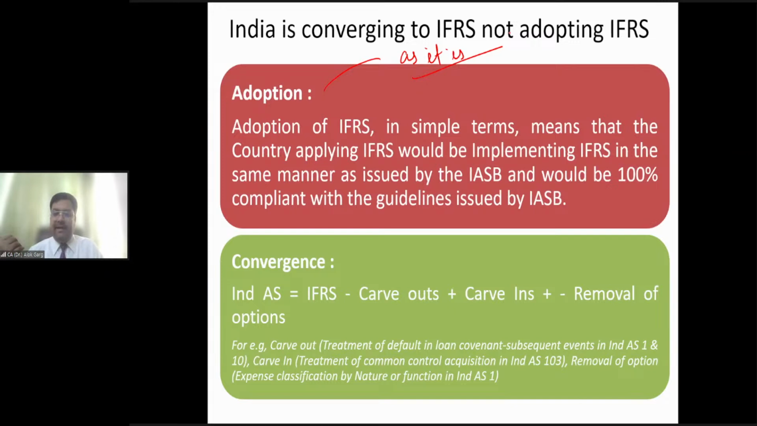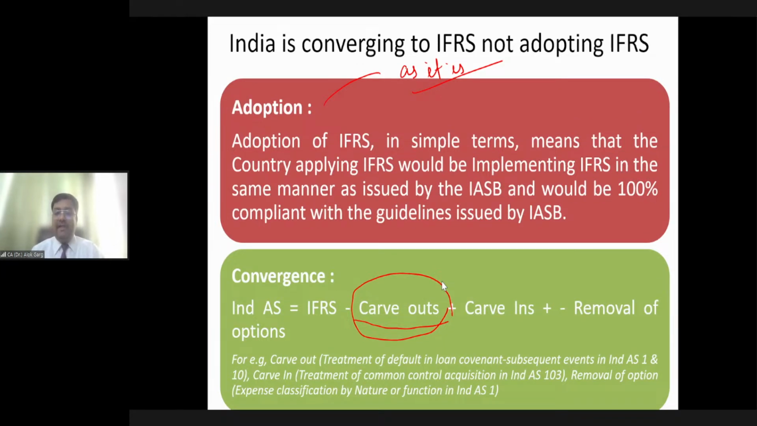our industries, our companies, right? So friends, whatever changes we have done, we have classified these changes into three parts, right? Carve out. What is meant by carve out? Carve out means doing some changes in IFRS which result in different treatment. Basically, carve out means we have done different treatment in Ind AS in comparison to IFRS, right?